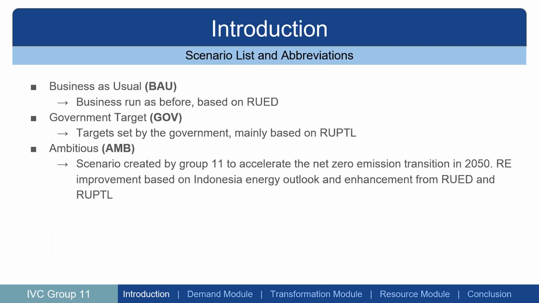Scenario list and abbreviations. For business as usual, BAU, business runs as before based on RUED. Second is GOV, the government target set by the government. Mainly, we took the data based on RUPTL. For the third scenario, AMB, the ambitious scenario created by Group 11 to accelerate the net zero emission transition in 2050, with RE improvement based on Indonesia Energy Outlook and enhancement from RUED and RUPTL. Next.